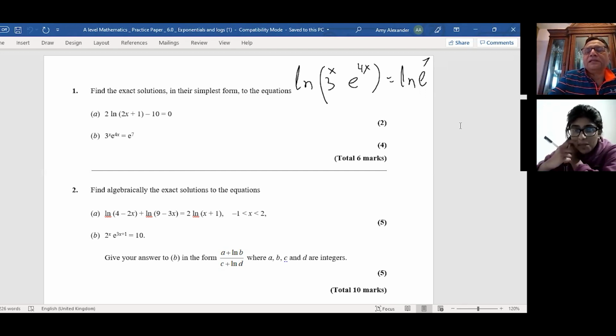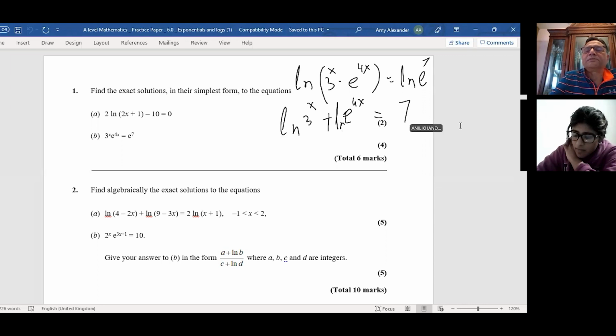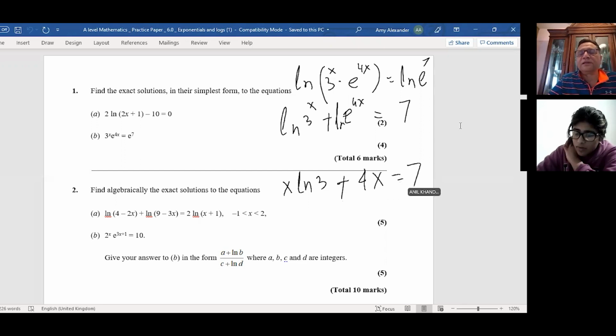Now, that basically means what? We can apply the product rule of logarithms. So this will be written as ln 3 to the power of x plus ln e to the power of 4x, and here we get 7, correct? Because ln and e are inverse functions. Now applying the power rule to ln 3 to the power of x, I can rewrite this as x times ln 3. Here we have 4x equals 7. Is that clear to you?